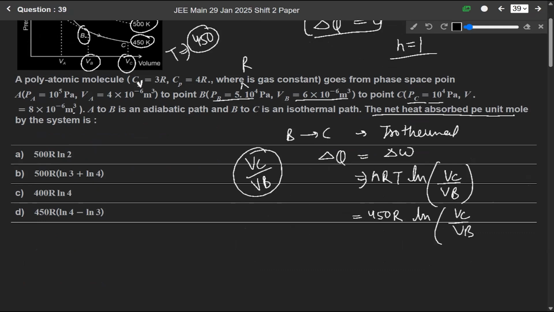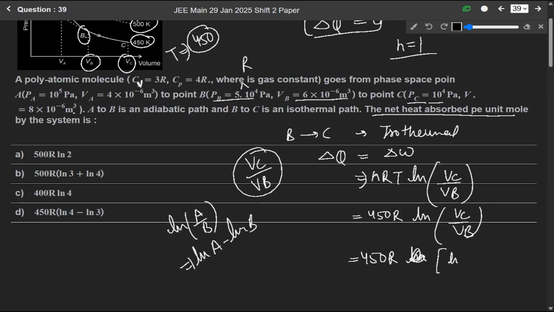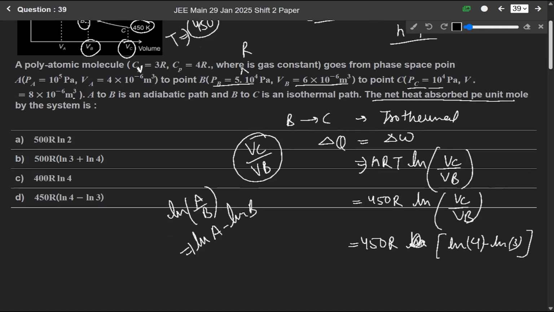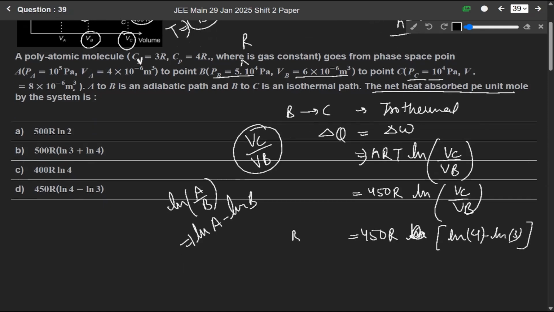We know that log A over B is basically log A minus log B. So we can write 450 R ln Vc minus ln Vb. Vc is 8 into 10 to the power minus 6 meter cube, and Vb is 6 into 10 to the power minus 6. So we can write ln 4 minus ln 3. Okay, so our answer is 450 R ln 4 minus ln 3. This is from B to C.